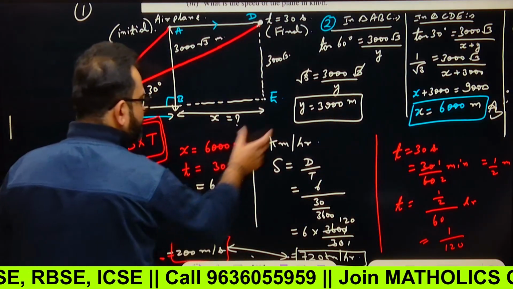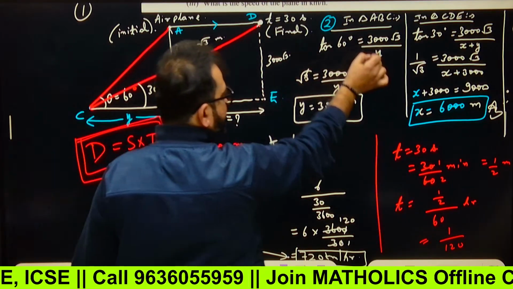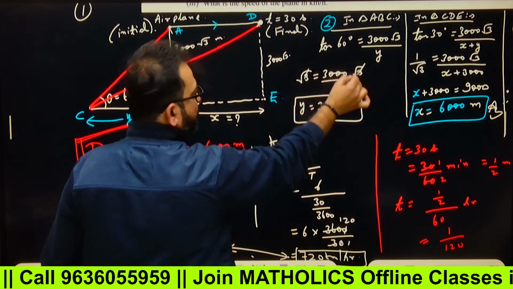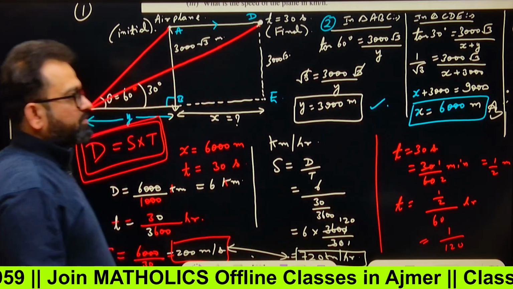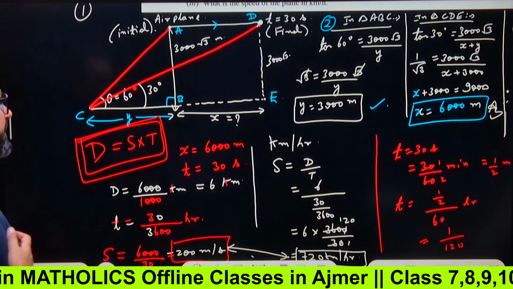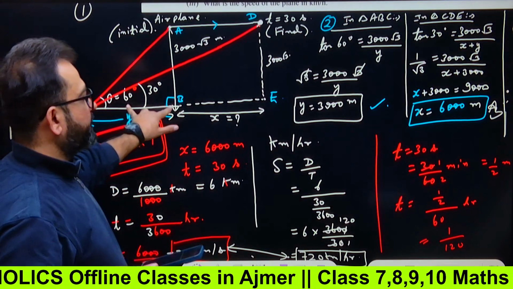So this is 3000 root 3 upon y, right? So tan 60 is this. Tan 60 is root 3. Root 3 got cancelled. Y came here. Y equals 3000 meters. So the value of y we are having now, right? This value we know.